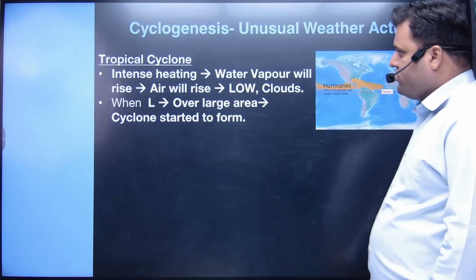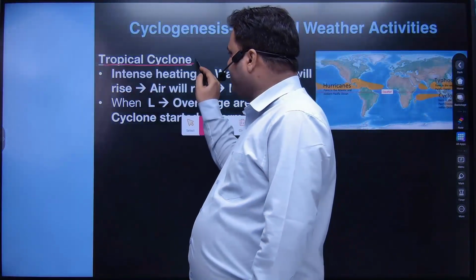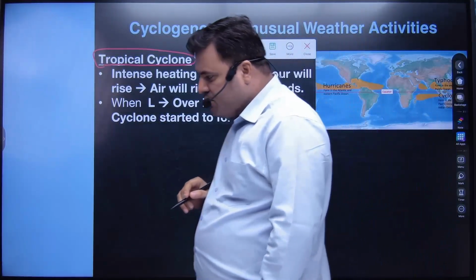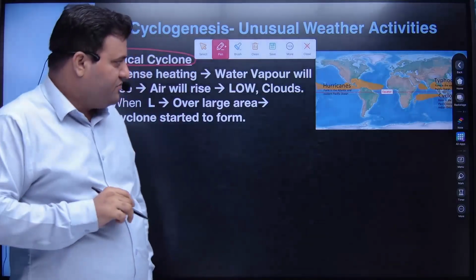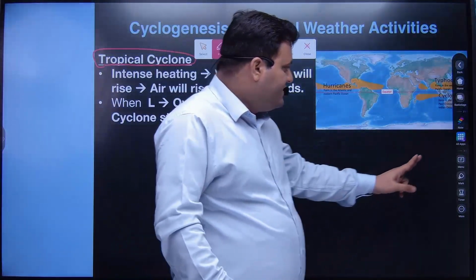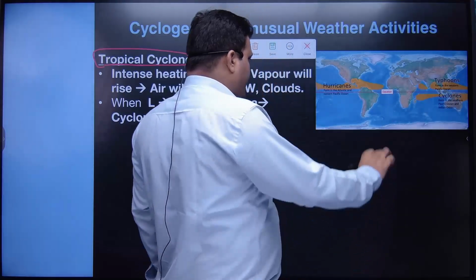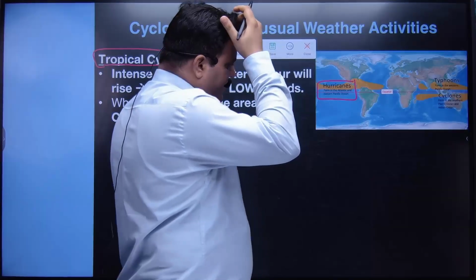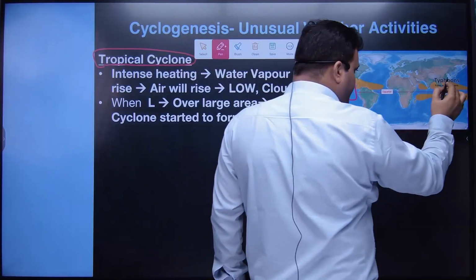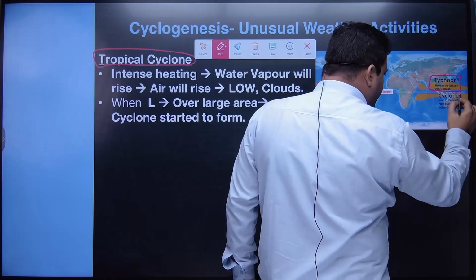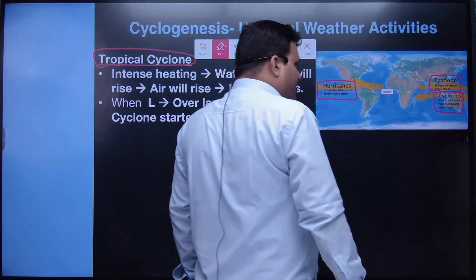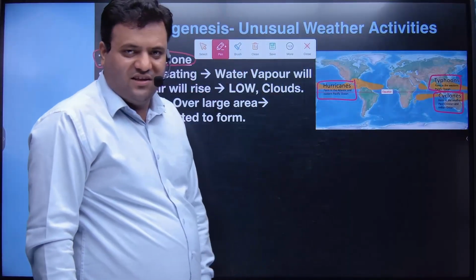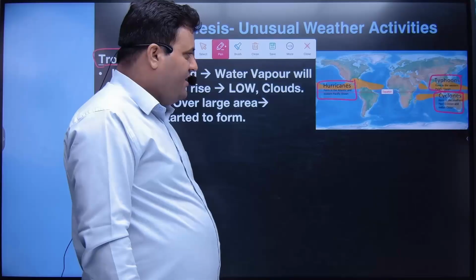First of all, guys, tropical cyclone means what? The cyclone which is forming in the tropical region. The same cyclone is known by different names in different regions. Here you can see, they are known as hurricanes in the Atlantic and Eastern Pacific Ocean, as typhoons in the Western Pacific Ocean, as cyclones in the Southern Pacific Ocean and Indian Ocean. And yes, they are also known as Willy Willy as well.